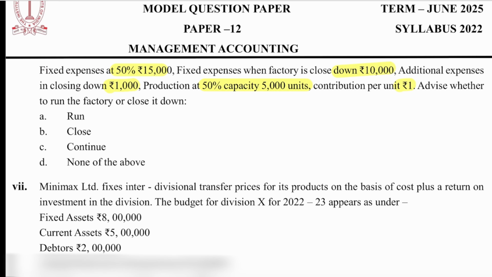So here the question is, you don't have to calculate anything. If there is a contribution, that means you continue production, means you run. So run the factory. So again, run and continue may be the same meaning. So they have to clarify what is the meaning of continue or run. Since the question is saying advise whether to run the factory or close it down, you have to only decide between these two. So run is the correct answer.